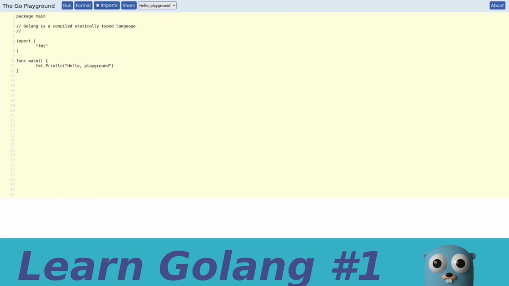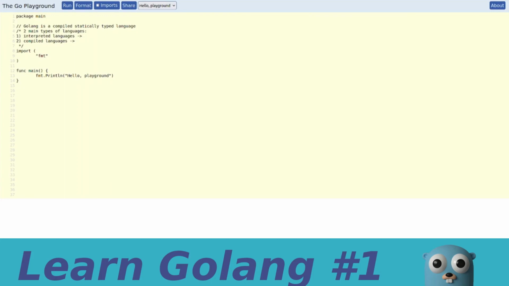The process that translates the humanly readable programming language into machine code can differ. And this is why here we specify that Golang is compiled, because there are two main types of languages: interpreted languages and compiled languages.